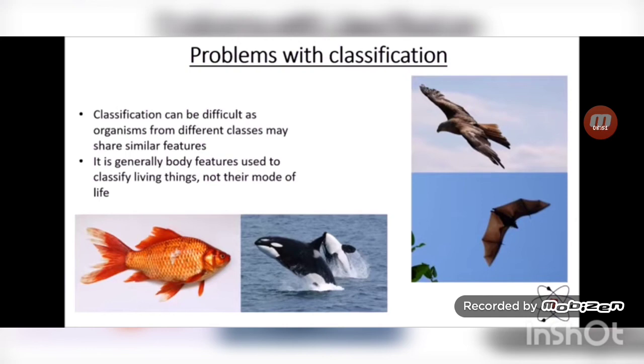Another such example, fish and whale. They both live underwater, but whale, as they give birth to their young ones, is also classified under mammals. So it is generally body features used to classify living things and not their mode of life.